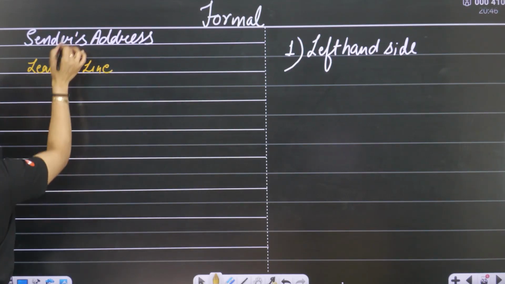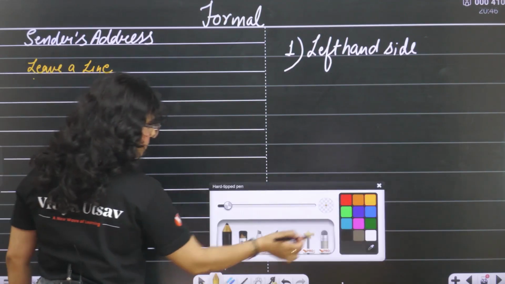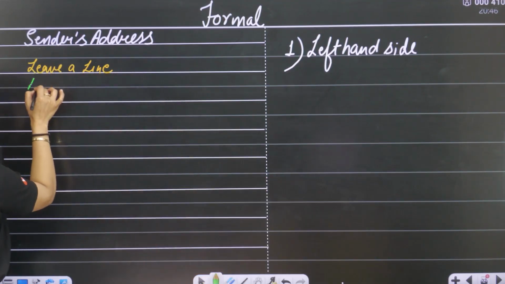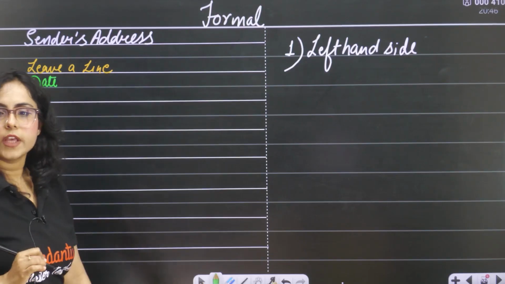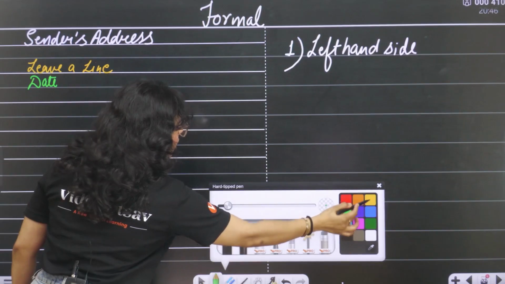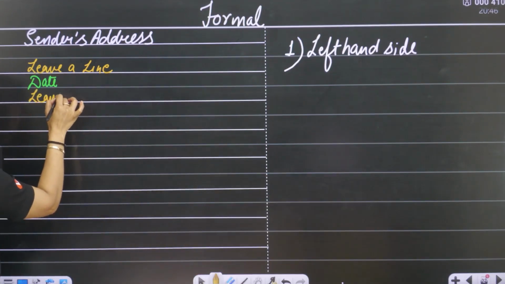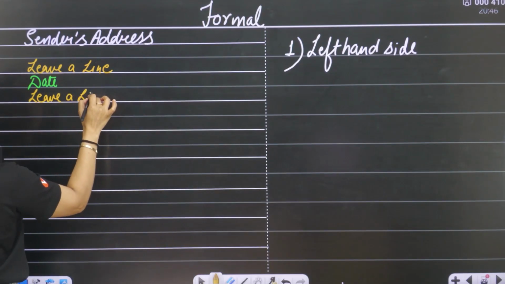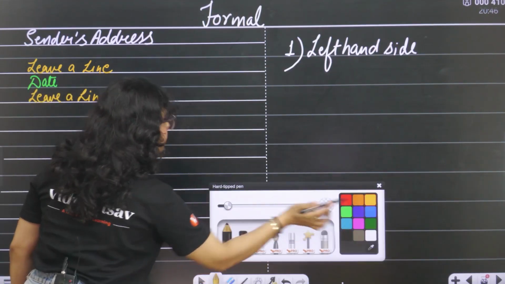Okay. After the sender's address, you will write the date. There will be a proper format of the date. I'll tell you what the format will be. After that, again, you will leave a line.